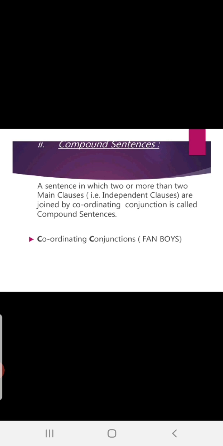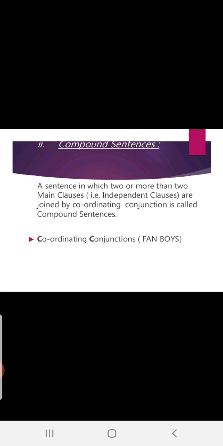So, fine, let me repeat the abbreviation of FANBOYS, that is the coordinating conjunctions which you will be using in compound sentences. Very easy to remember. In a compound sentence, you will find these FANBOYS. Okay, fine. F for, A and, N nor, B but, O or, Y yet, S so.